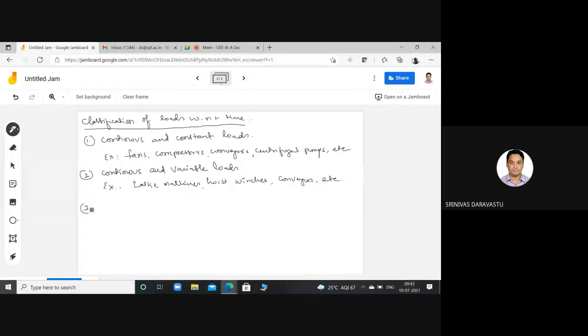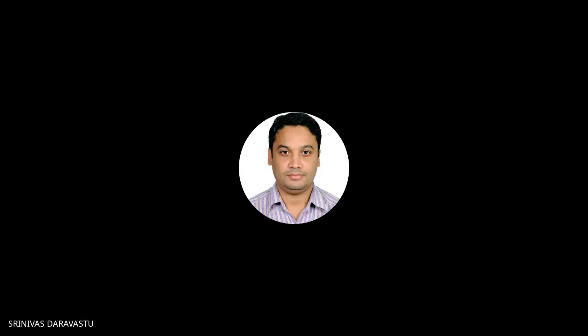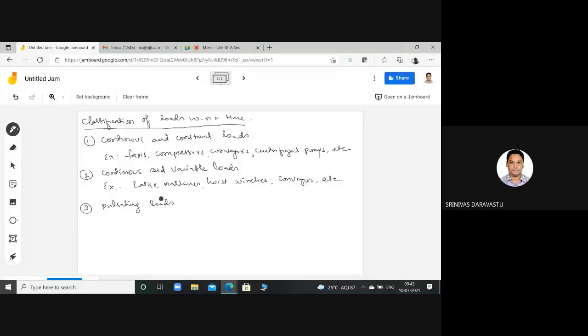Okay, now third load is pulsating loads. The load on the motor which can be viewed as a constant torque superimposed by pulsations, that is called pulsating loads.